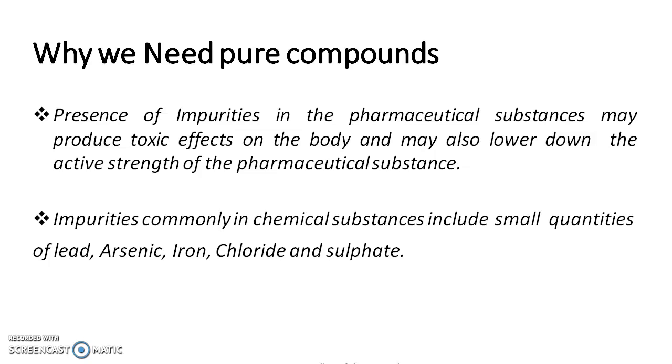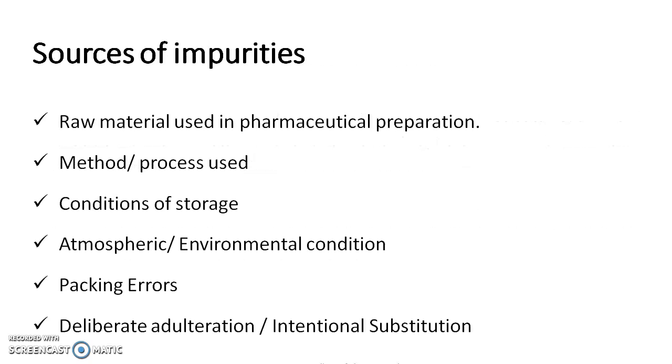There are many impurities, but there are specifically common impurities which are found in pharmaceutical substances, and those are lead, arsenic, iron, chloride and sulfides. So these are the few which are mentioned here. Now we'll see the sources of impurities. What is actually a source of impurity? Where in the pharmaceutical substance do impurities occur? There are many sources of impurities, so we'll discuss a few here.